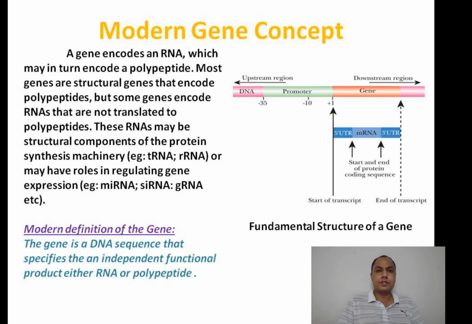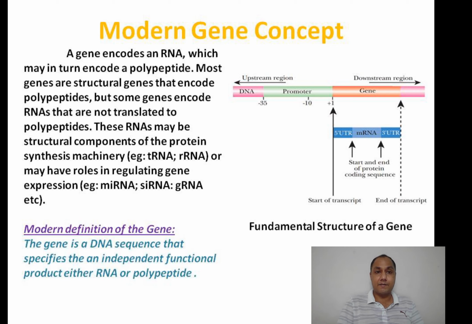Now moving to the modern gene concept. As we have already discussed, a gene encodes an RNA, because no DNA sequence is directly converted into protein. There must be a mediator, and that mediator is the RNA, especially the messenger RNA, mRNA, which in turn encodes a polypeptide. Most genes are structural genes that encode polypeptides, but some encode RNAs, and the role of that RNA is not structural.